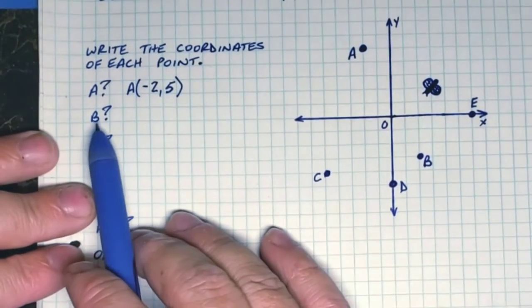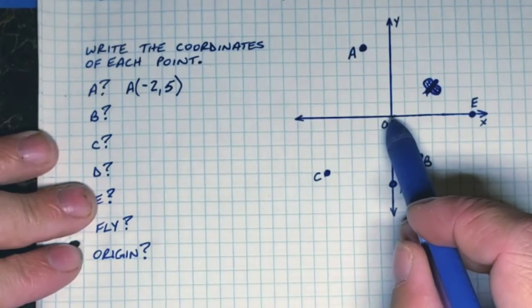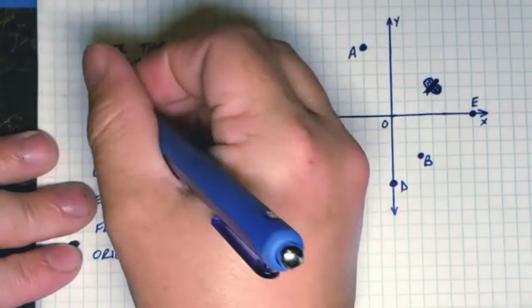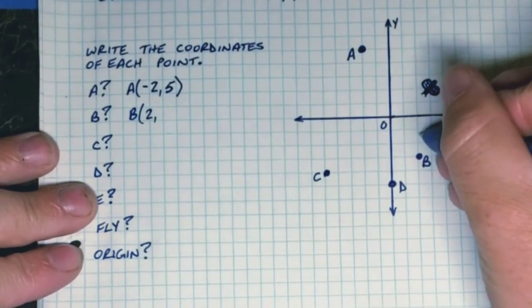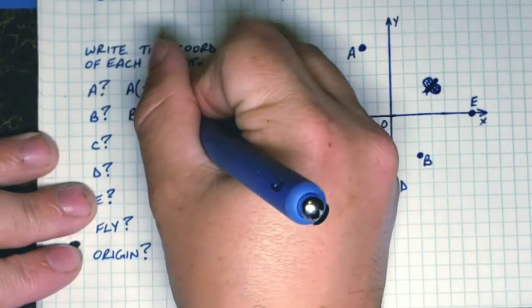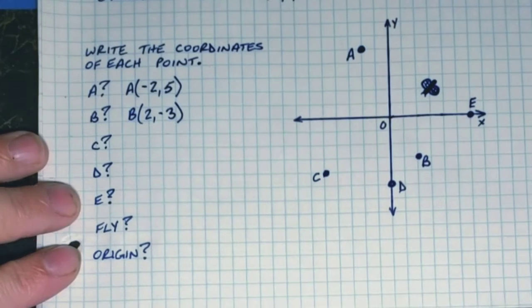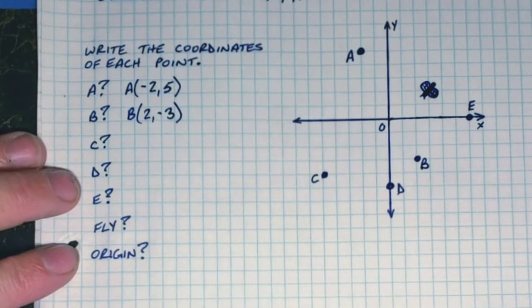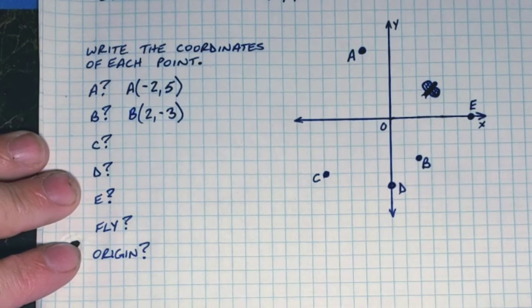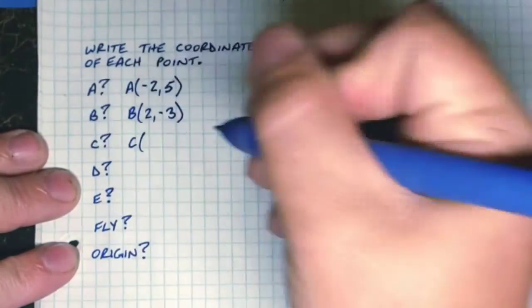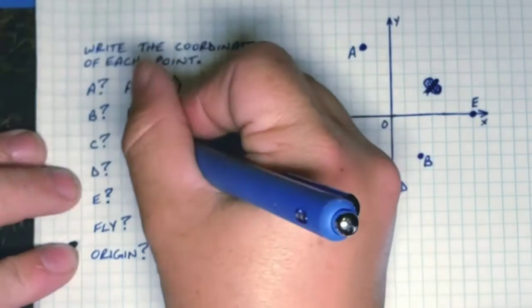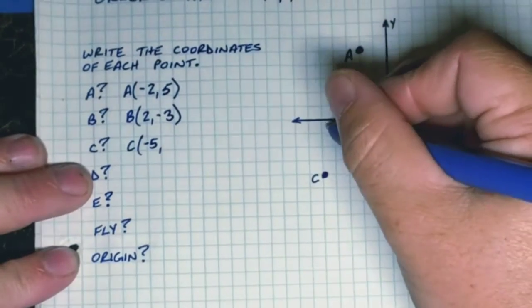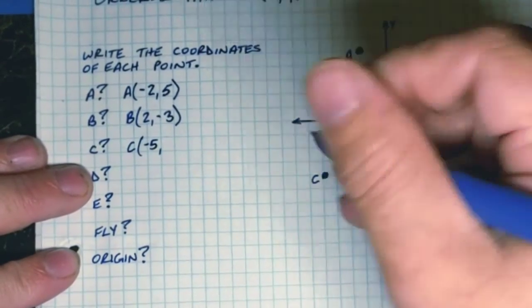Okay, let's look at B. All right, start at 0, 0. We move to the right 2. So B is at 2. And then we go down 1, 2, 3. So 2, negative 3. All right, think real fast. Look and see where point C is. You got it? All right. So C is at negative 1, 2, 3, 4, 5, negative 5. And then negative 1, 2, 3, 4, negative 4.